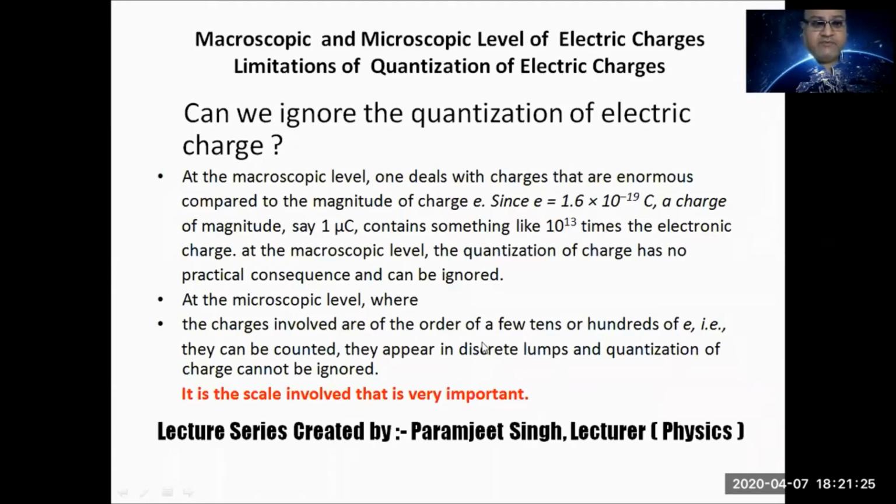But if counting is difficult, a very large amount of charge is there, the magnitude is very large, then this concept fails and does not apply there. So the concept of quantization of charge is applicable at microscopic level, not at macroscopic level. Applicable at discrete level, not at large level.